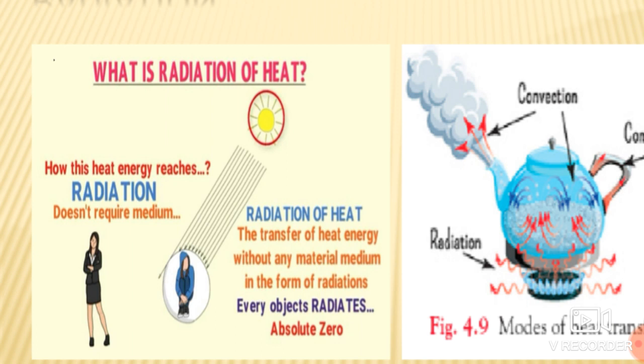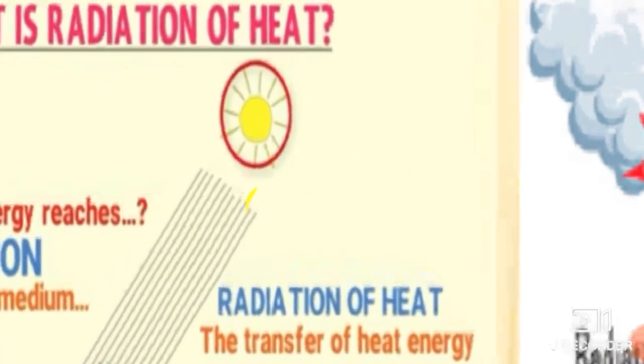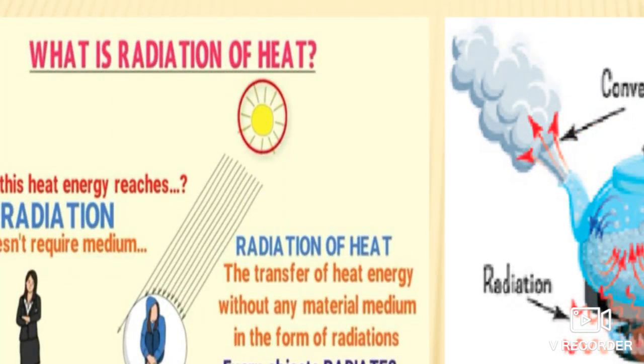So what is this, students? In winter, we feel warm when we sit near a fire or a room heater, as heat from these sources reaches us through radiation. The heat energy transferred from one source to the other, that is from the sun to us, is called radiant heat.